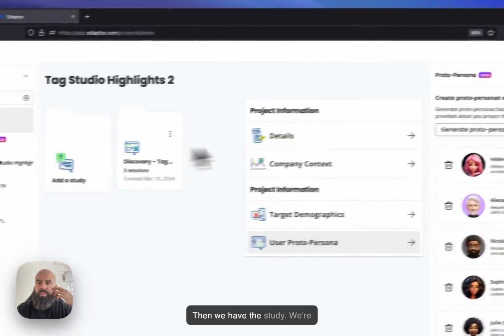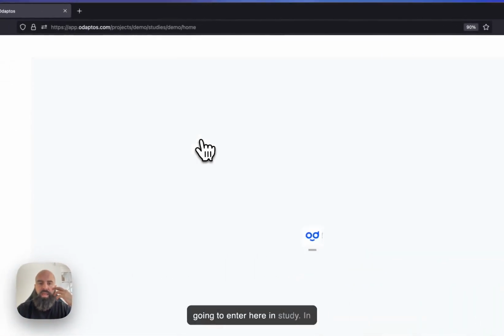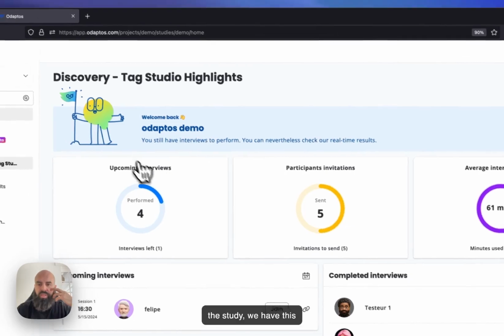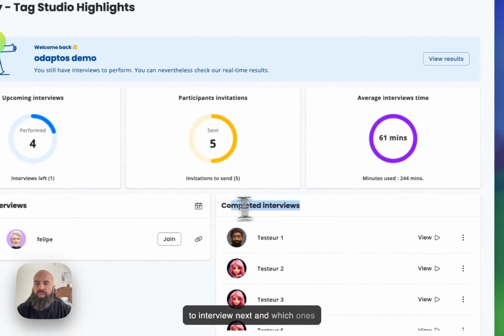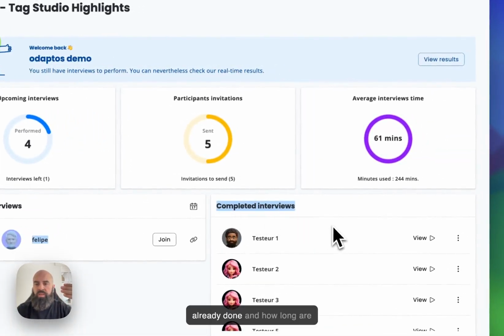Then we have the study. So we're going to enter here in the study. And in the study, we have this dashboard that shows us who are the persons that we're going to interview next, which are the interviews that we have already done, and how long we stayed in the calls with them.